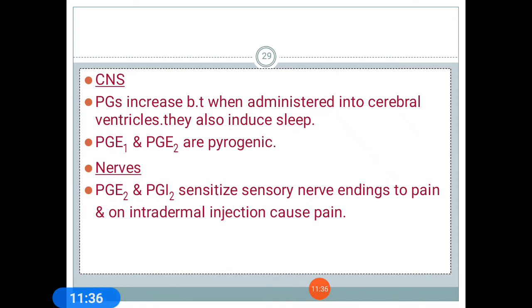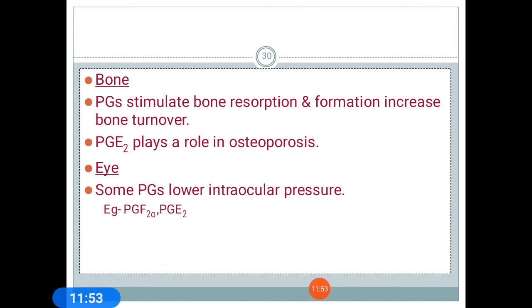Prostaglandins may increase the body temperature when administered into the cerebral ventricles. They also induce sleep. PGE1 and PGE2 are pyrogenic. PGE2 and PGI2 sensitize sensory nerve endings to pain and on intradermal injection cause pain.